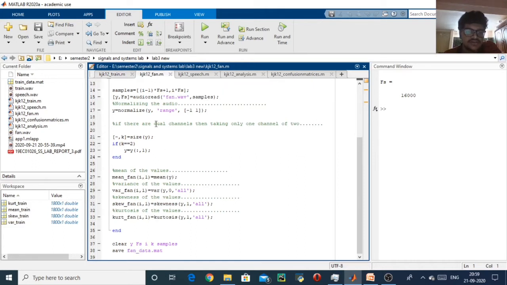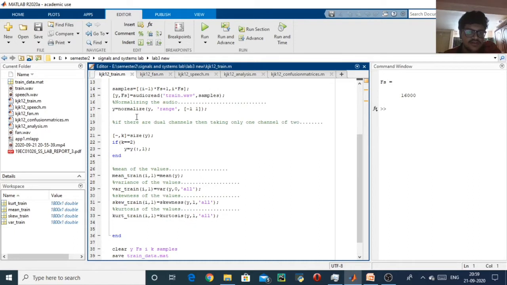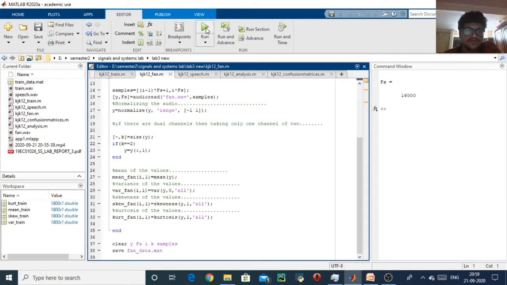Now similar code is there for fan. Here we are normalizing the y value. Y is the amplitude value. If some audios have dual channels, I have converted them to mono by taking only one channel. I have similar code as for train, but now I am getting the fan_data.mat file.